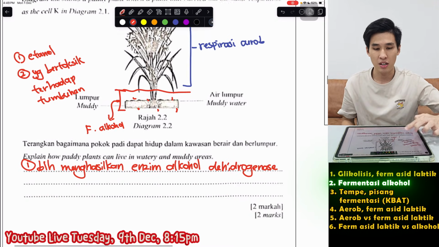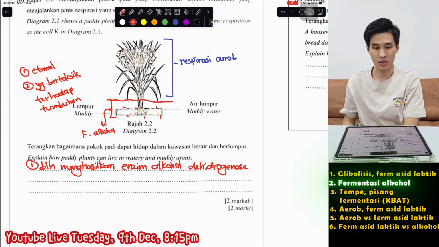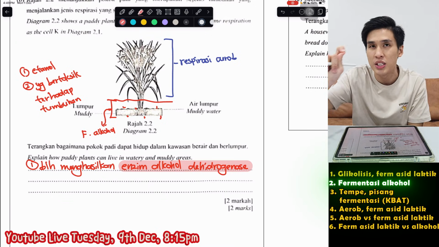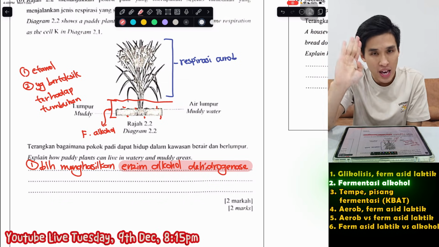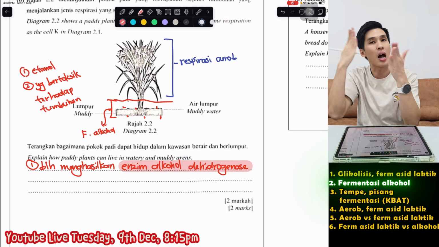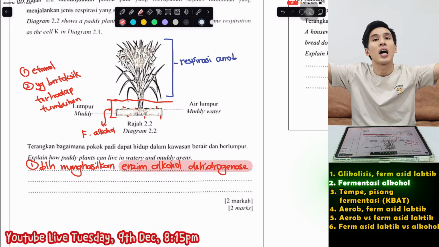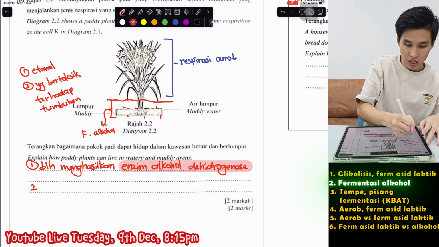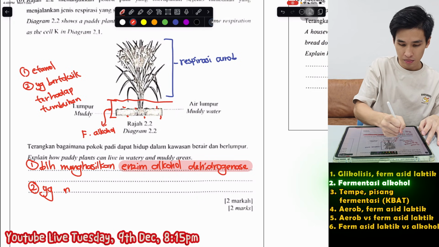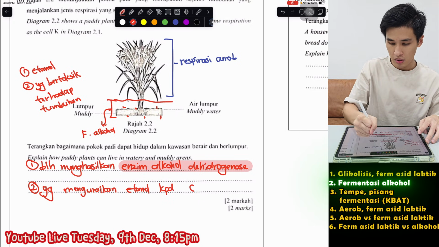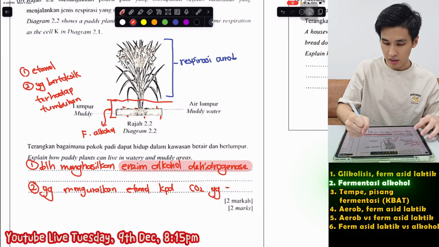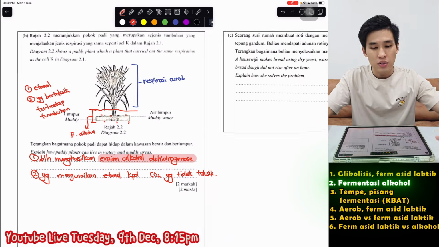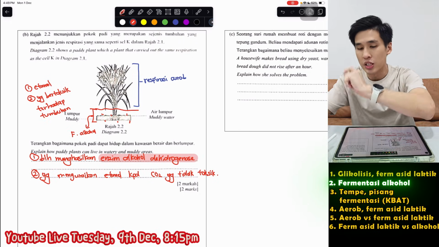Tetapi padi, pokok padi, dia tidak akan mati because dia dapat menghasilkan enzim ini. So when you see pokok padi, you must know this enzyme, alcohol dehydrogenase. Sebab enzim ini boleh menguraikan ethanol kepada karbon dioksida. Tumbuhan akan merembeskan karbon dioksida keluar. So dia tidak akan affected by this ethanol lah. You can say yang menguraikan ethanol kepada karbon dioksida. Then you can say yang tidak toxic. Easy. Then dia merembaskan keluar lah. So when you see padi, remember this enzyme, enzyme alcohol dehydrogenase.